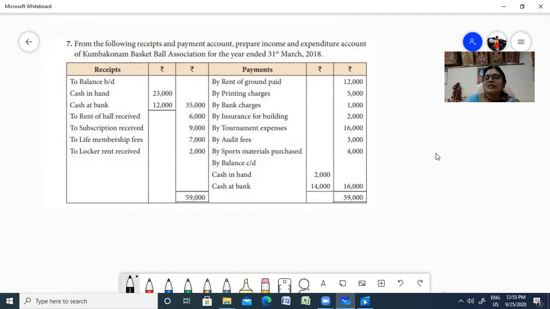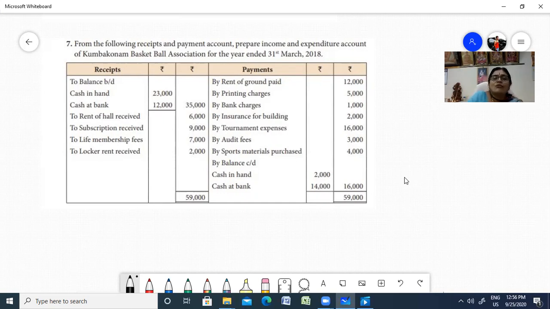If it is a revenue expenditure, it's going to be recurring in nature. It's not a one-time investment, like purchase of an investment or lifetime membership. Lifetime membership is a capital receipt. Legacy is a capital receipt. Or specific donations, sale of fixed assets. Then a specific fund, the tournament fund, the prize fund. These are all your capital receipts. So you should be very careful when you select the right one.